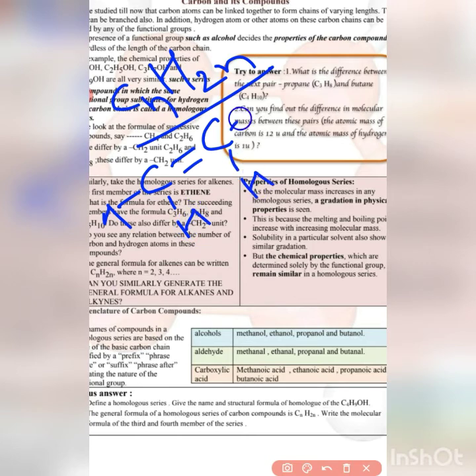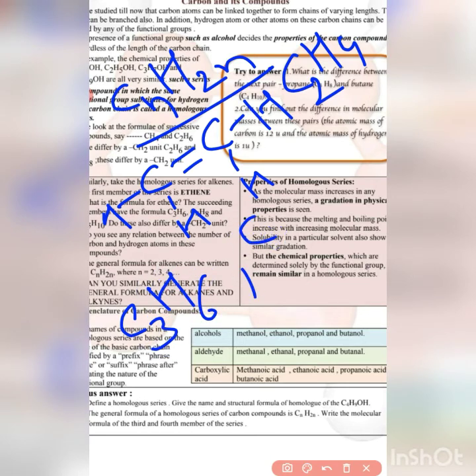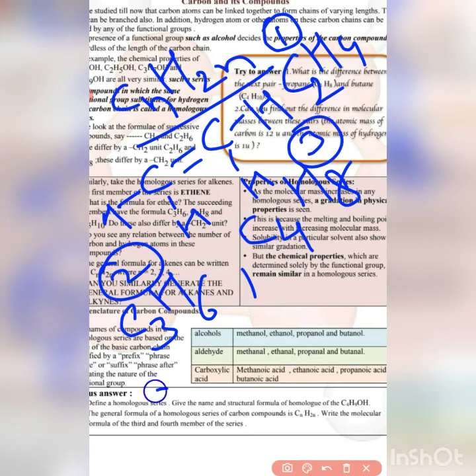So the first member has 2 carbon atoms, that is C2H4, ethene. The next member will be C3H6, next C4H8. So this is the first, second and third member, and the fourth will be C5H10. So C4H8 is the third member and C5H10, having 5 carbon atoms, is the fourth member.